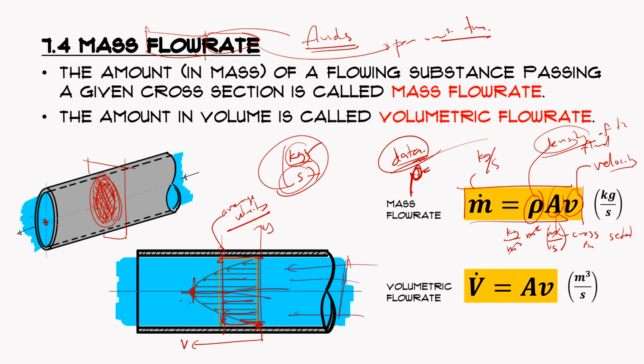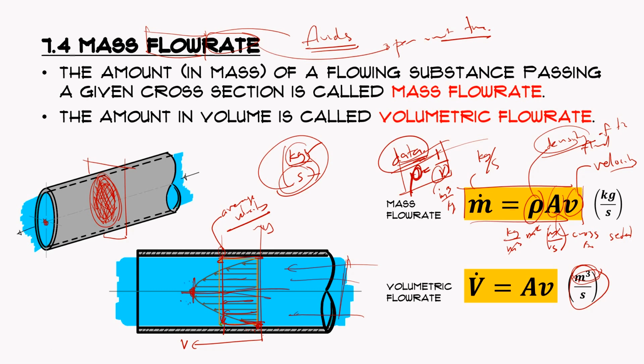And there's this relationship of density and the specific volume. Recall that specific volume is cubic meter per kilogram, so that's the reciprocal of density. Okay, another concept is the volumetric flow rate. From the word volume, that means it will be in cubic meter per second. So it's a volume unit in the numerator per unit time. So that's the volumetric flow rate.